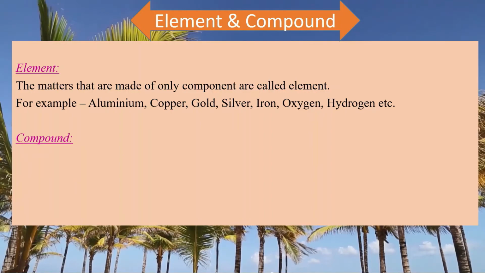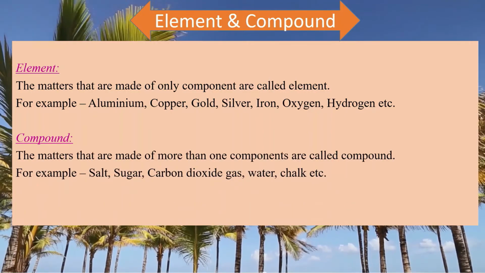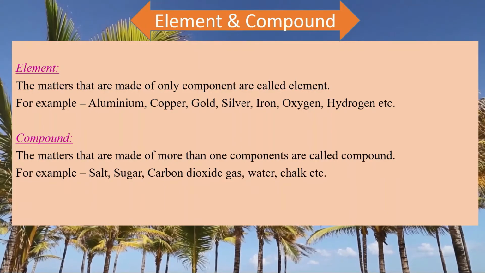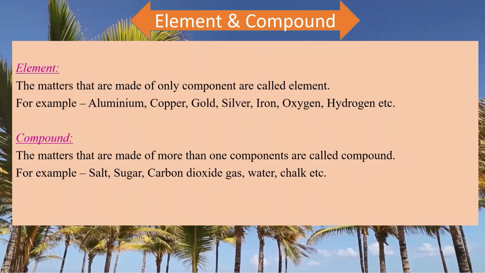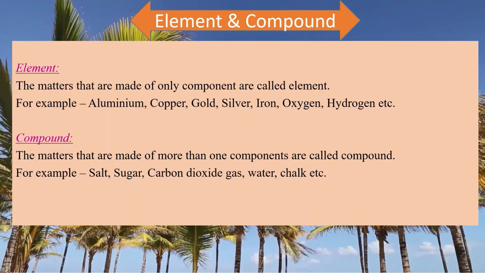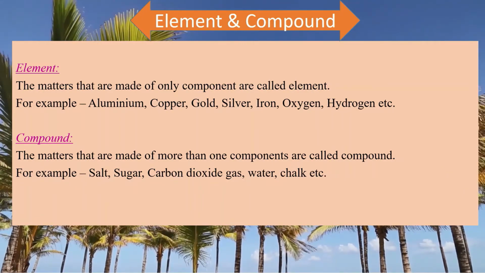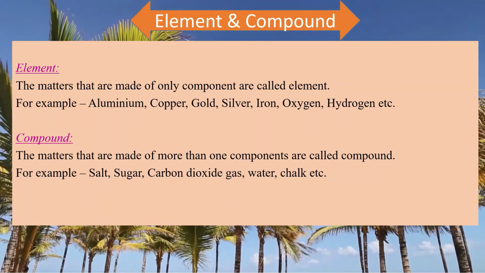But compound, the matters that are made of more than one component are called compound. For example, salt, sugar, carbon dioxide gas, water, chalk, etc. All these things are examples of compound. Why? Because salt, this is sodium chloride.